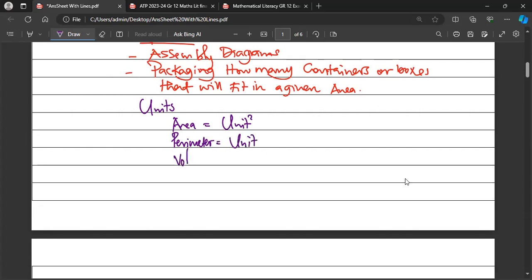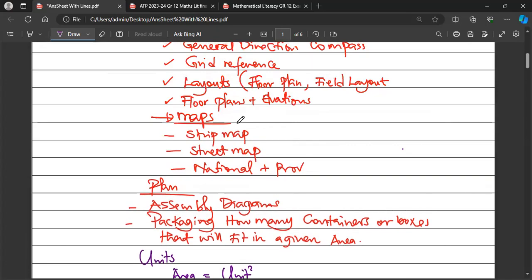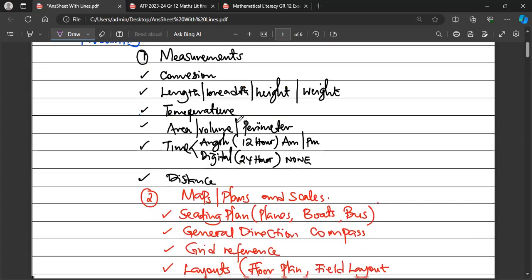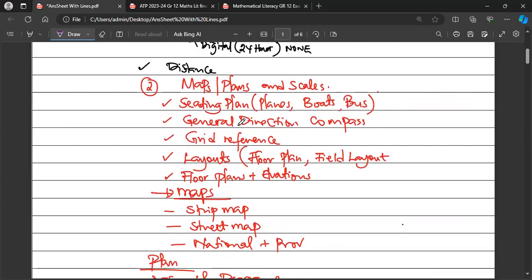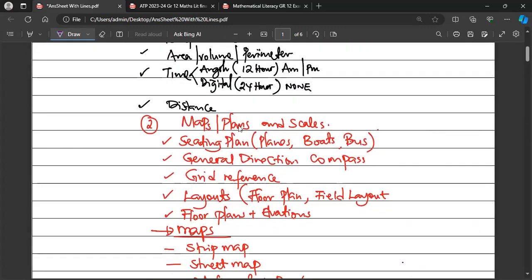Then if it comes to volume, the units will be cubed. Please make sure that your answers have units.